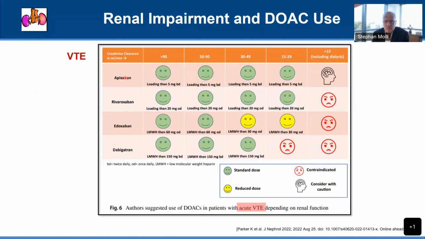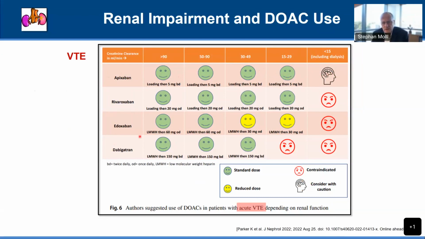Apixaban is the number one choice for all of these indications. And in patients with hemodialysis or severely impaired renal function, this phase means consider the use with caution. But with mildly impaired renal function or moderately impaired renal function, the apixaban is a good choice.